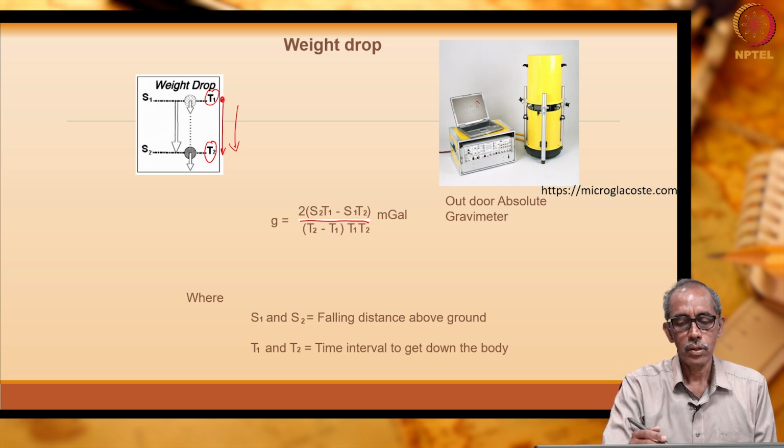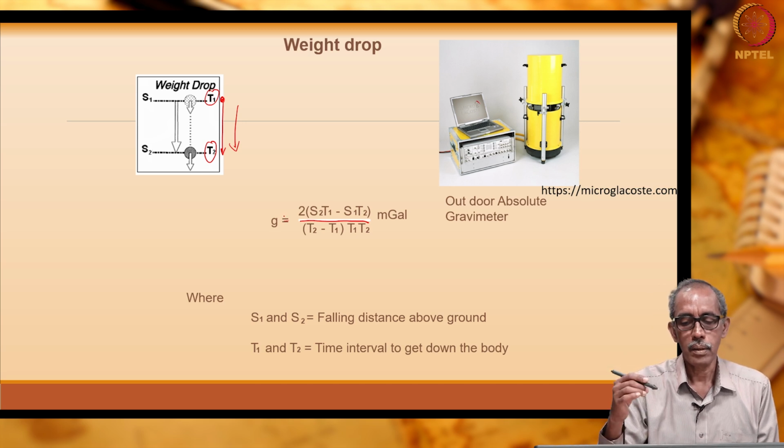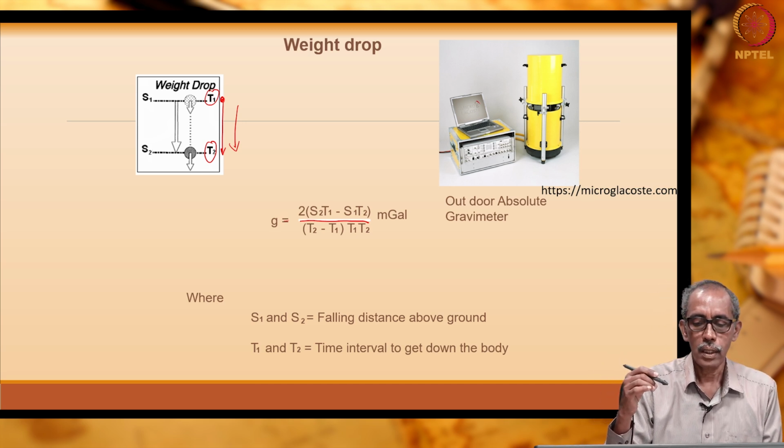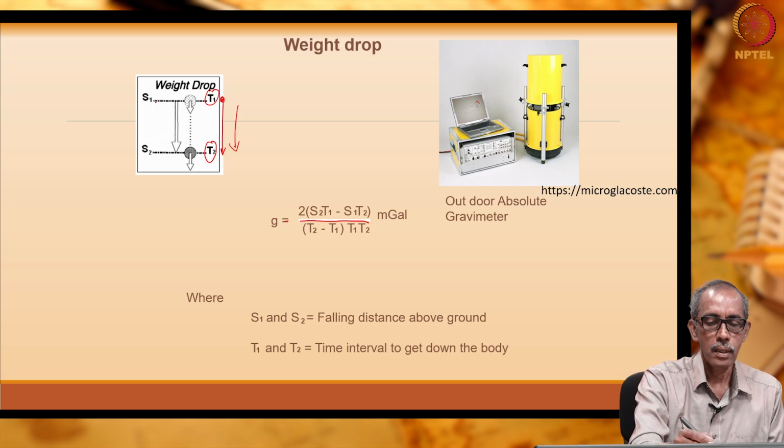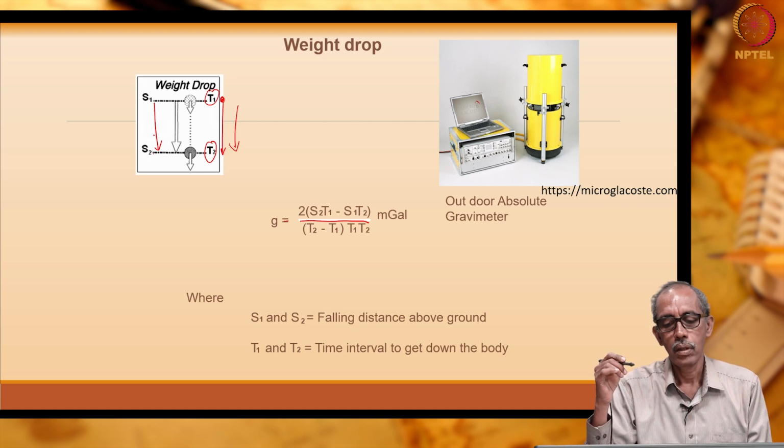It is estimated by noting down the location and how much time this small mass has taken to fall.